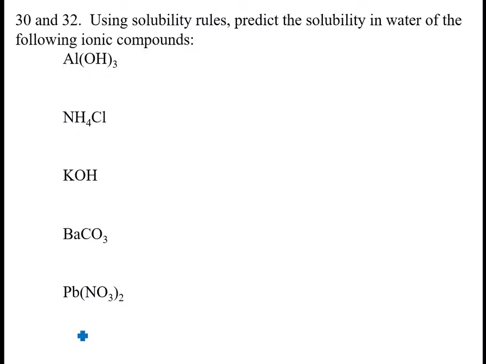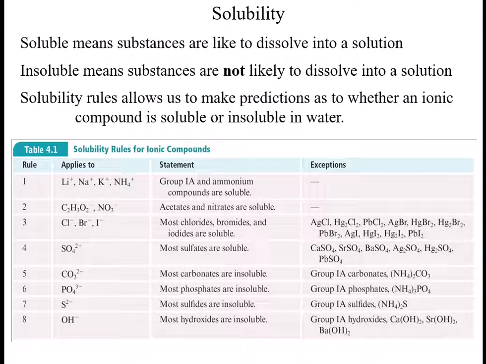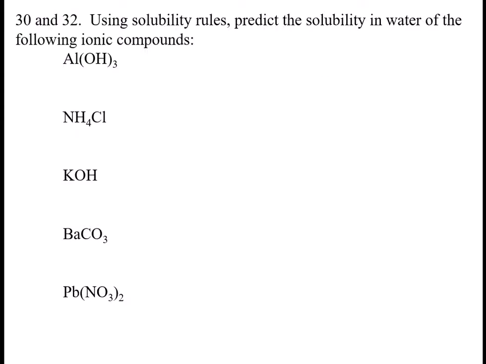Okay, this is part 2, which is doing the examples for the solubility rules. Like I said, there is basically a process that you have to go through, and this is figure 4.1 in your textbook, so you may want to bring that up as we're doing this, but you're going to have to memorize these at some point. So whether you have a digital copy or a paper copy, you might want to bring up this table while I do these problems. Okay, so I look at aluminum first.